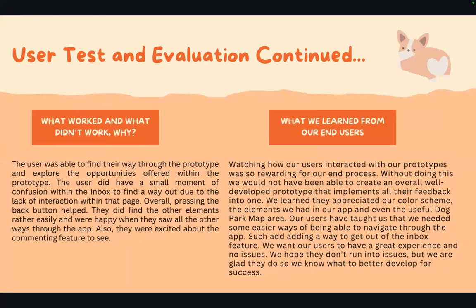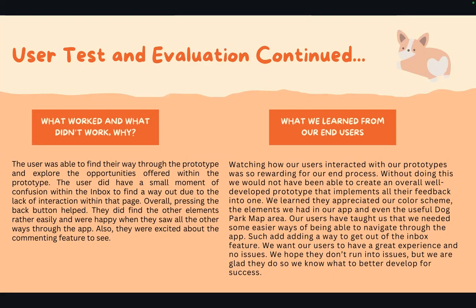What worked and what didn't work: the user was able to find their way through the prototype. The user did have a small moment of confusion in the inbox field. They were confused about how to exit and go back to the home page. But they found all the other elements rather easily, and they were very excited about the commenting feature.